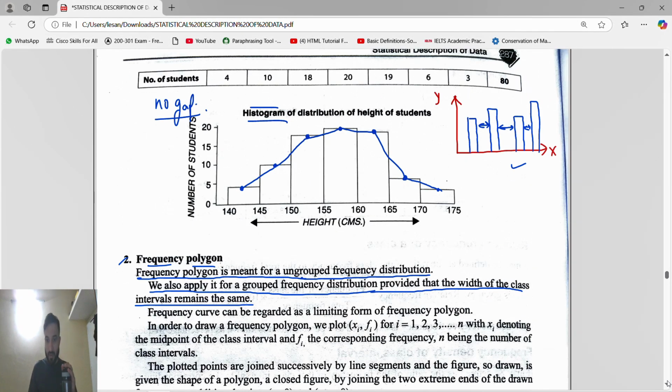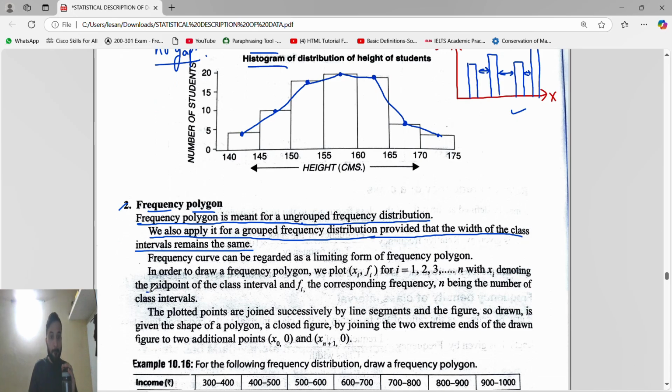So that's why you can see here what they have written: midpoint of the class interval. So remember, midpoint of the class interval is what? Yes, frequency polygon.